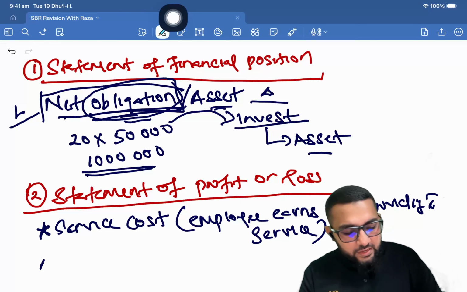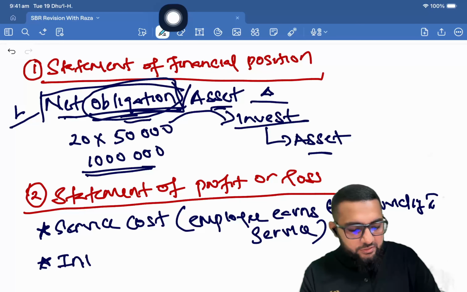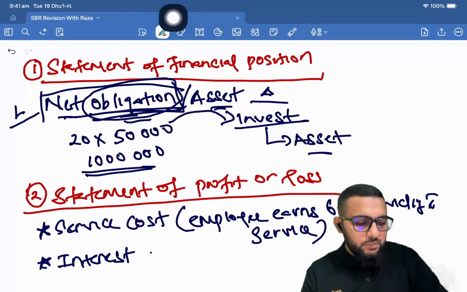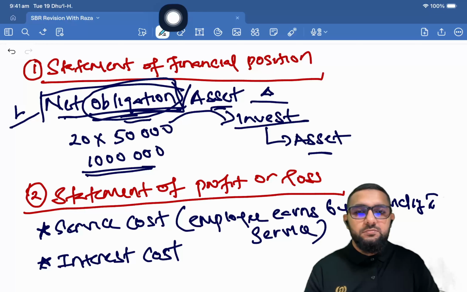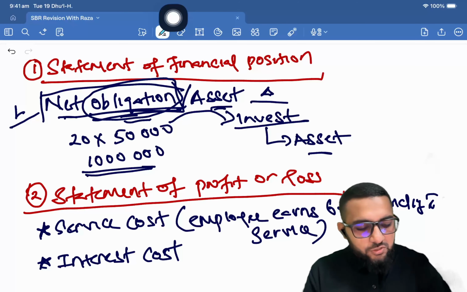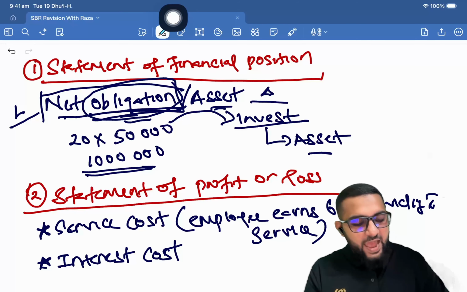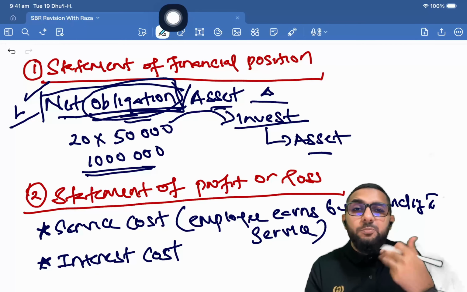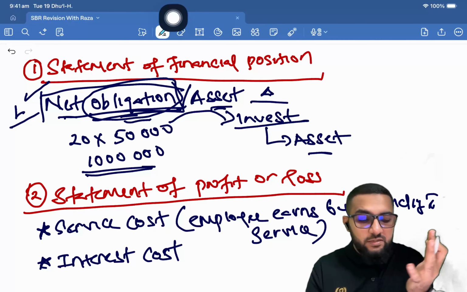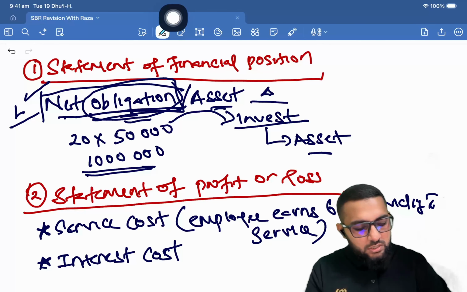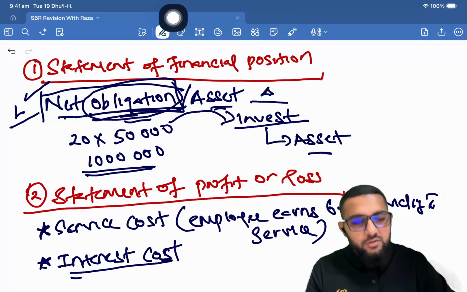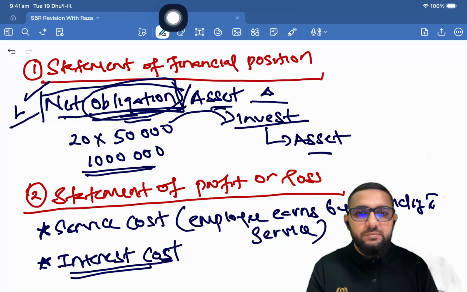Okay. Then there is interest cost, or interest return. So you're going to do it from both perspectives and take the net, since it's the net position that you're doing too. Since net obligation is the more common situation, interest cost is what happens rather than interest income.